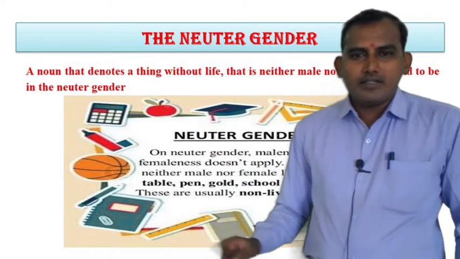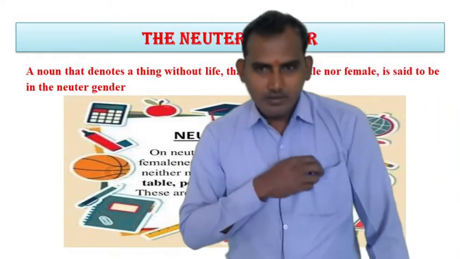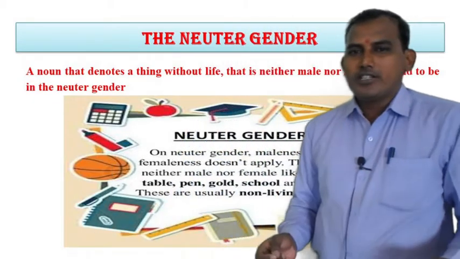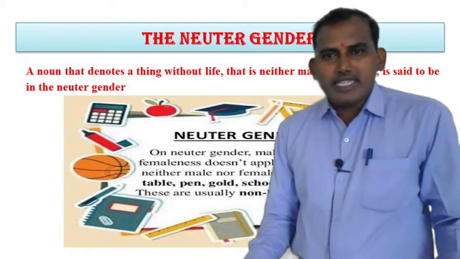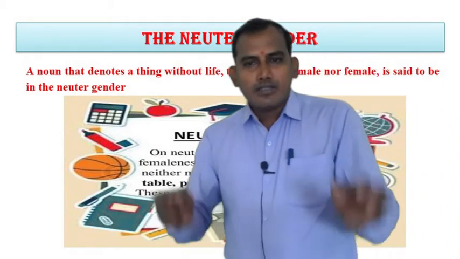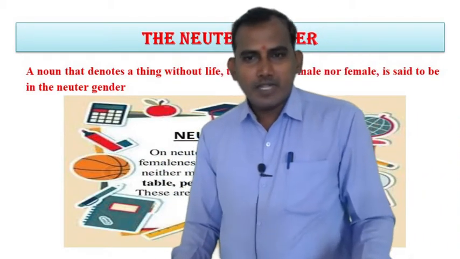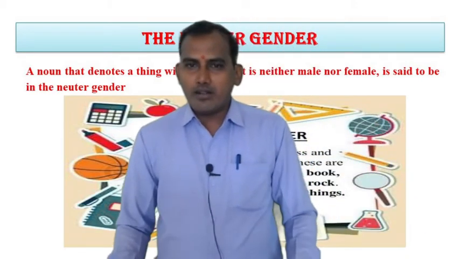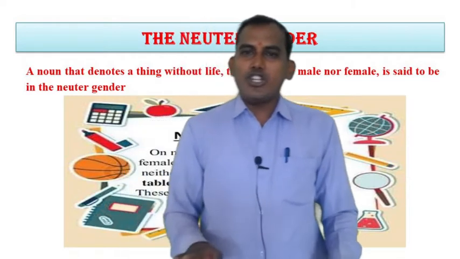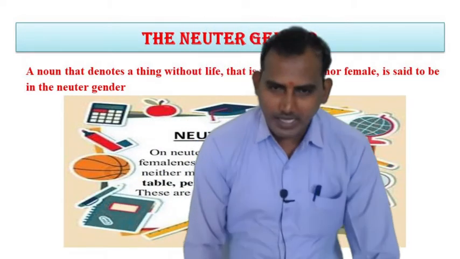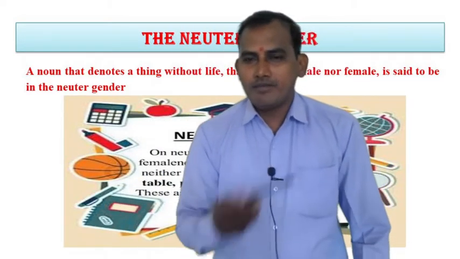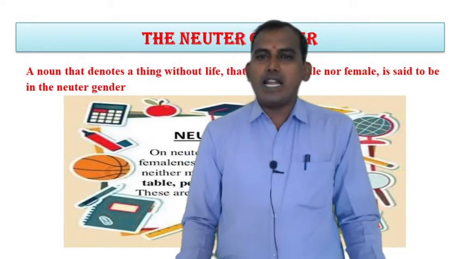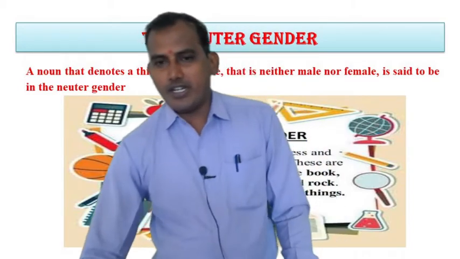For an example, table, pen, gold, school. These things are without life, and these are neither male nor female. That's why these are neuter gender. Table, pen, school, gold, all these are neuter genders.